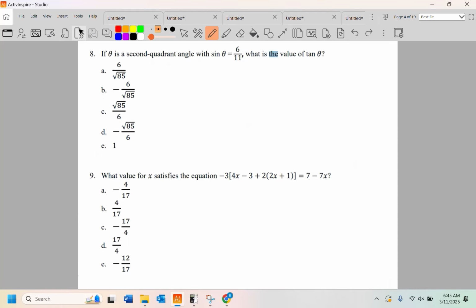Never mind that. If theta is a second quadrant angle, with the sine of theta being 6/11, what is the value of the tangent of theta? So a couple things come into play here. One of them is this whole guy, SOHCAHTOA. You know it, you love it, you need it. And you guys have not had trig yet. You've had some geometry trig, and that's all you've had. So you have not seen a problem like this.